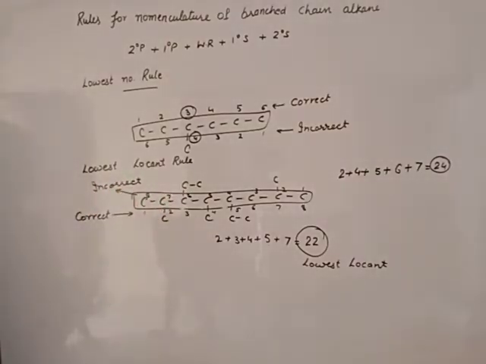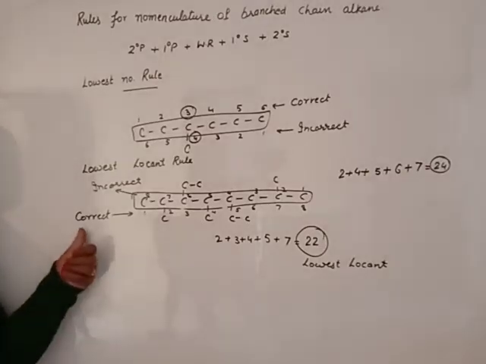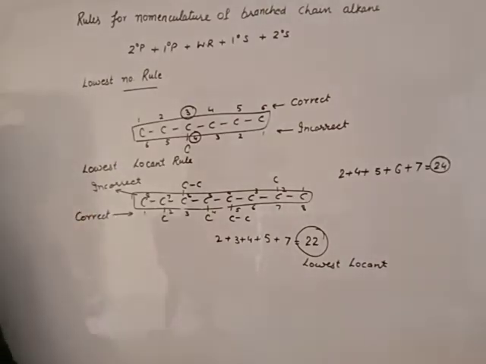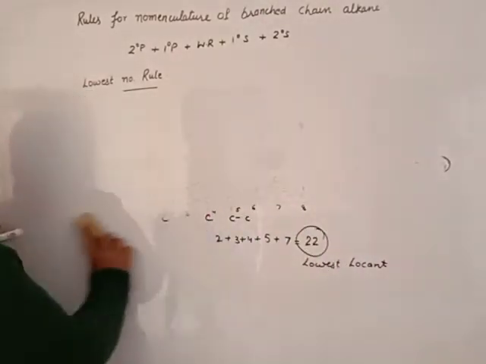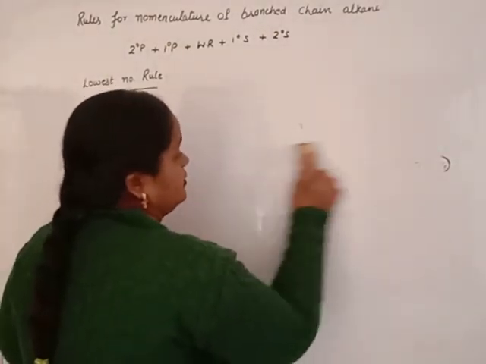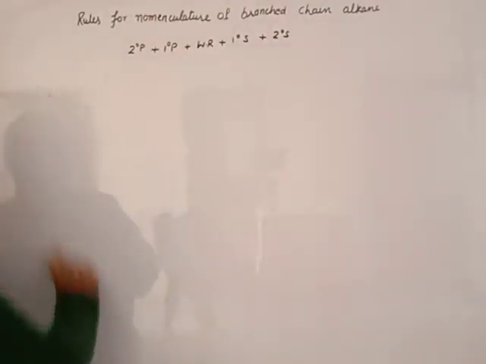Lowest locant rule means if two or more substituents are present, we must add the positions of each substituent, and the addition of whichever side is lowest, that is known as the lowest locant, will be correct and the other one will be incorrect. That is known as the lowest locant rule. Now another one, naming for side chain. Next one is the naming for side chain.